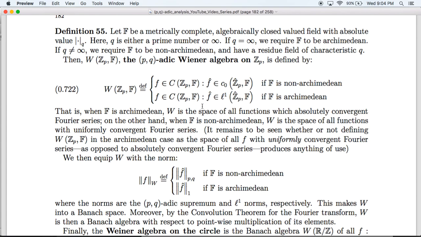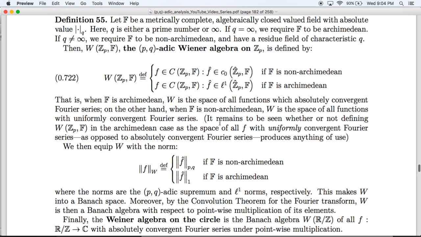Using this setup, what we have is that when F is non-Archimedean, a function in the Wiener algebra is precisely one of the functions which have uniformly convergent Fourier series.